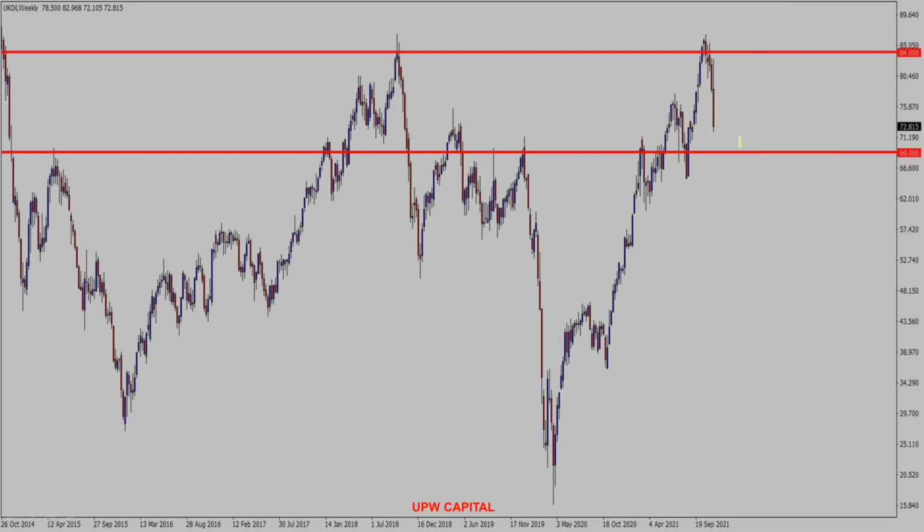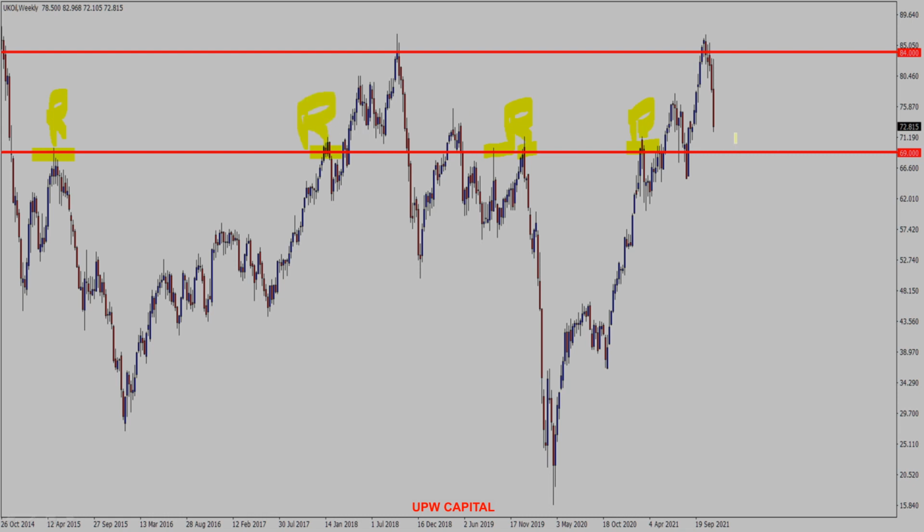Now in our case, price is at 72.815. Again, looking at this level, you can see we have resistance, another resistance here, another resistance. You can see multiple resistance levels.